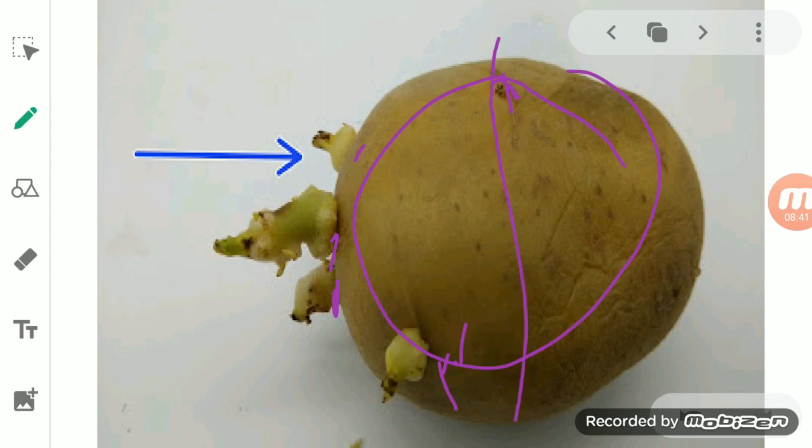If you cut it into two parts, both parts, whether this one or this one, must have a bud in it, a bud like this. If it has a bud like this, then the piece of the potato can also grow into a new potato plant. So with the help of the bud, the potato piece can grow into a new potato plant. This is a kind of reproduction which occurs through tubers.